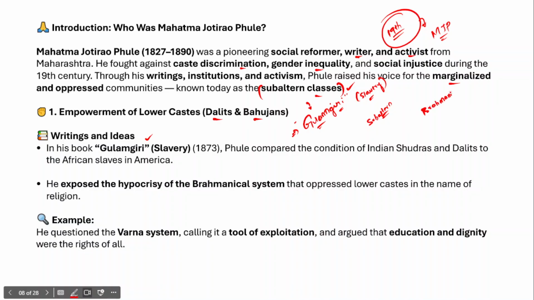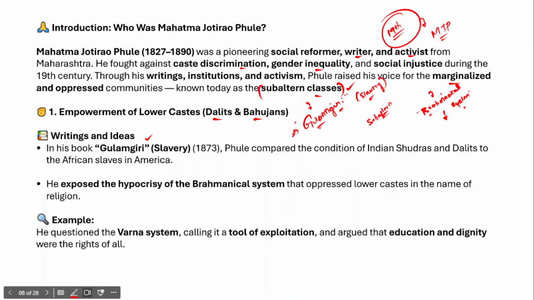Now at that point of time, the Brahmanical system was at the top of the hierarchy of the caste system, right? And they strictly practiced the caste system as well. So he exposed the hypocrisy of the Brahmanical system that oppressed the lower castes in the name of religion, right? As per the Brahmanical system, the lower castes are the oppressed class. In the name of religion, they are being branded as the lower caste. So he criticized and exposed the hypocrisy of the Brahmanical system at that point of time.